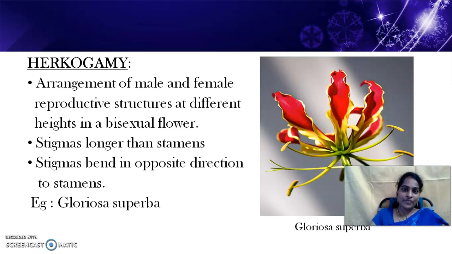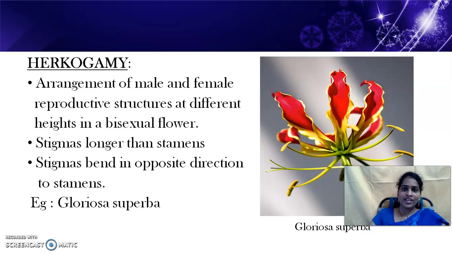The next adaptation for cross-pollination is herkogamy. Let's see the beautiful flower over here. That is nothing but Gloriosa superba. Here we observe a different character. The stamens are facing towards one side and the stigma is on another side. Both are in opposite directions, with the male sex organs in one direction and the female sex organs in another.